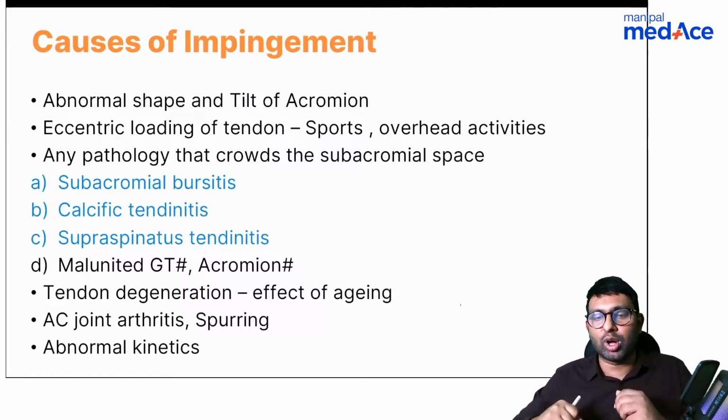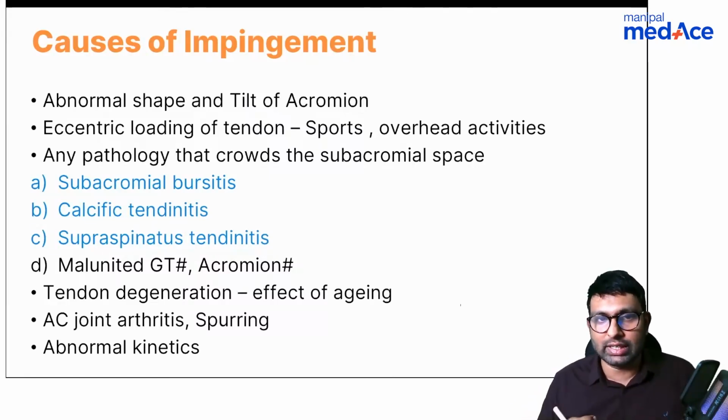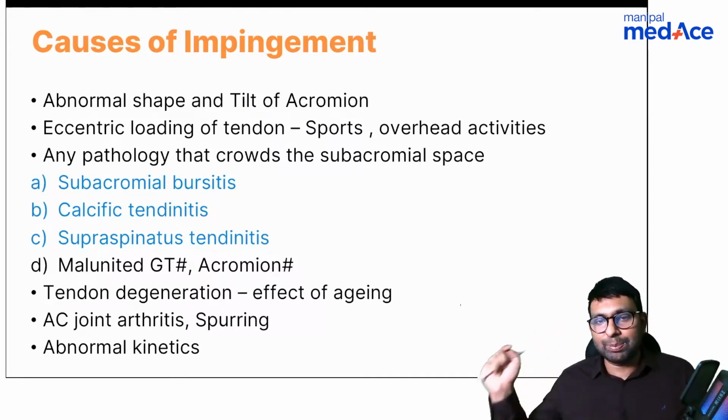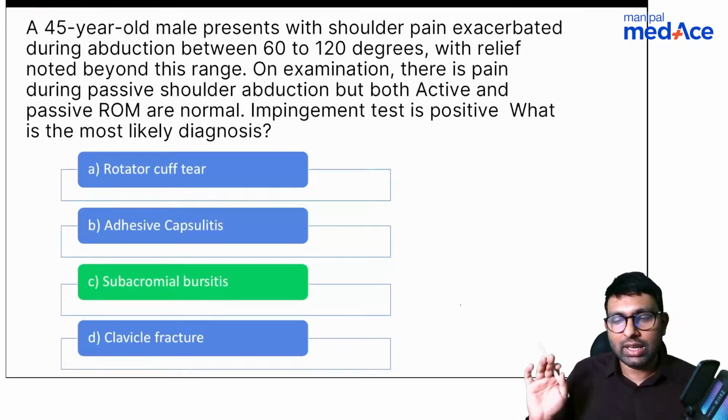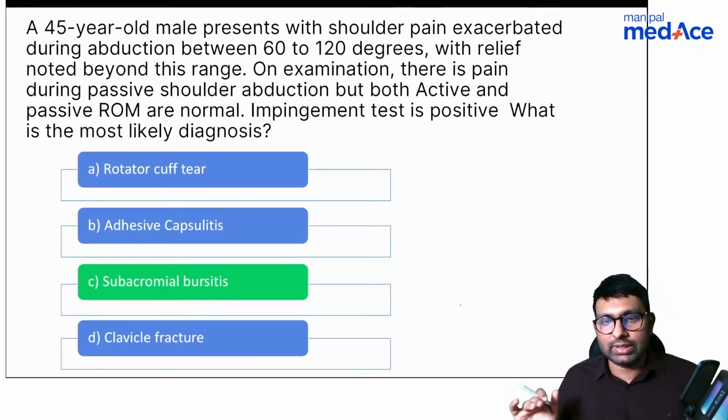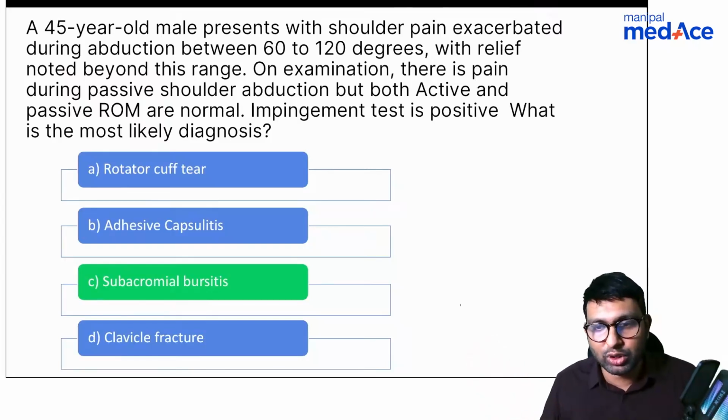If a person has abnormal kinetics of the muscle, that can also result in all of this. All of these cause painful arc syndrome. So in the options, the only one which is a condition causing painful arc syndrome was subacromial bursitis.